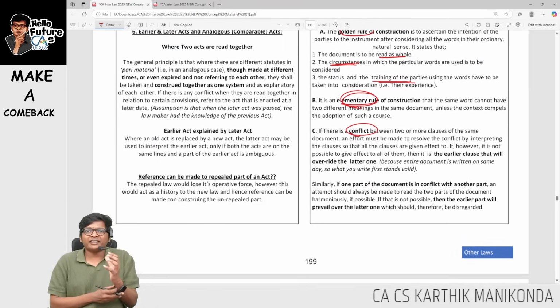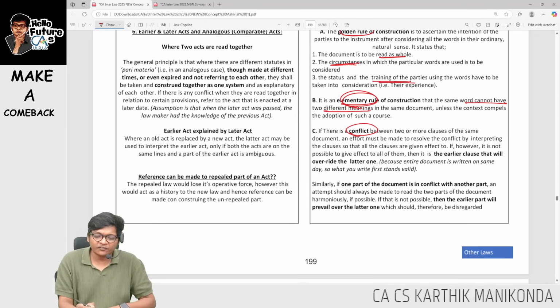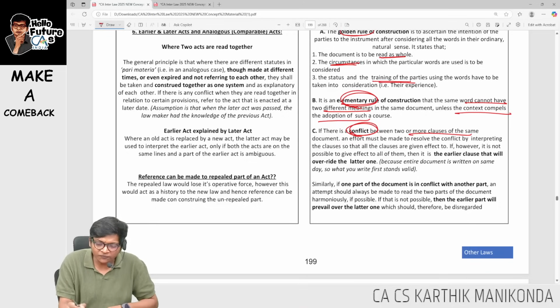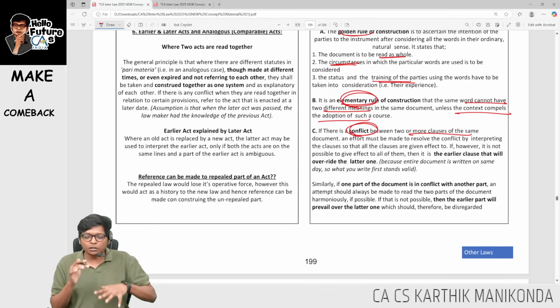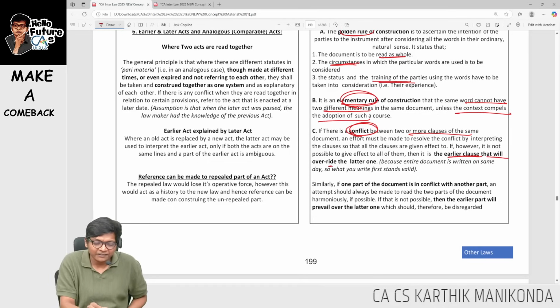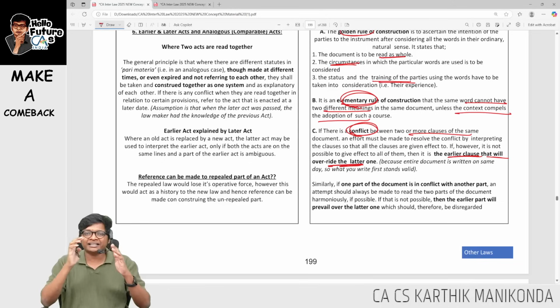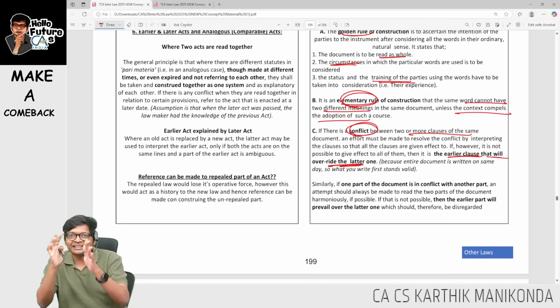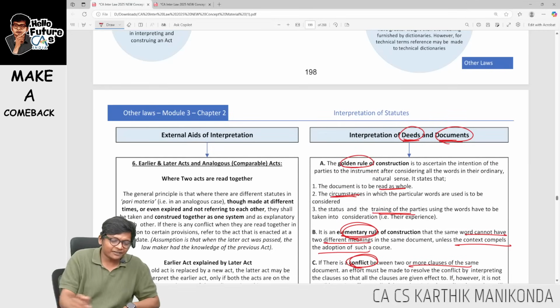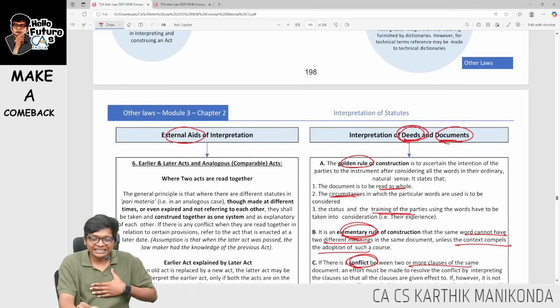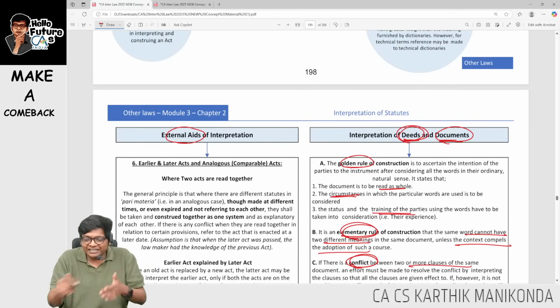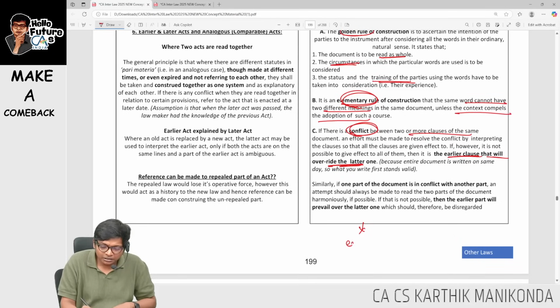The elementary rule says, when a word is used in a document, the meaning is going to be the same. The meaning of the word is going to be the same across the document. The same word cannot have different meanings unless the context compels a different meaning. If there is going to be a conflict between 2 or more clauses within a document, they are saying the earlier clause will override the later clause. What will override the later, guys? The earlier will override the later clause, guys. But the same thing, when it comes to external aid, look at this. In interpretation of deeds and documents, in deeds, the earlier will override whatever comes later.